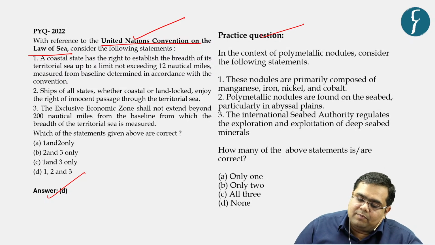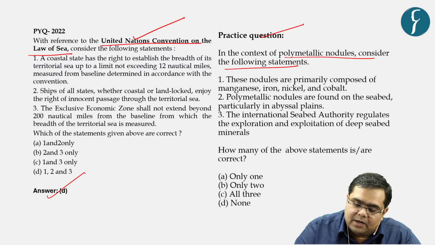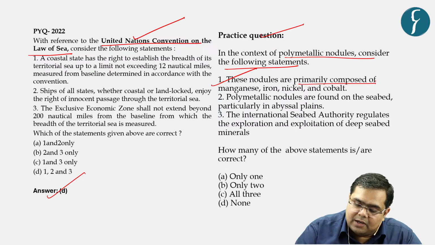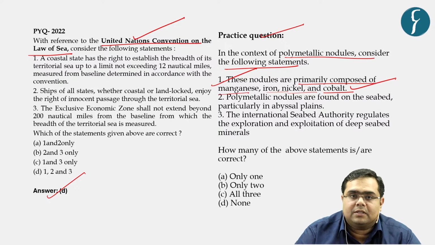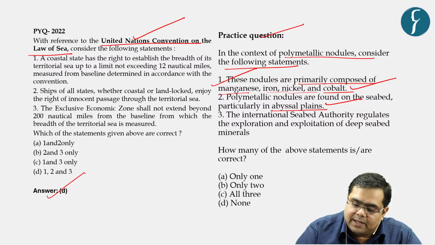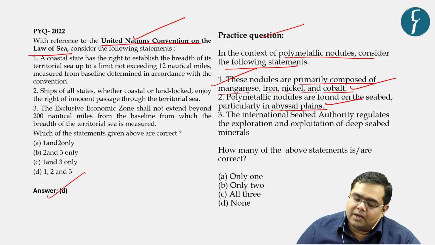In the context of polymetallic nodules, consider the following statements. First, these nodules are primarily composed of manganese, iron, nickel, and cobalt. Yes, this statement appears to be correct. Let us see the other statements. Polymetallic nodules are found on the seabed, particularly in abyssal plains. Yes, this statement is again correct.